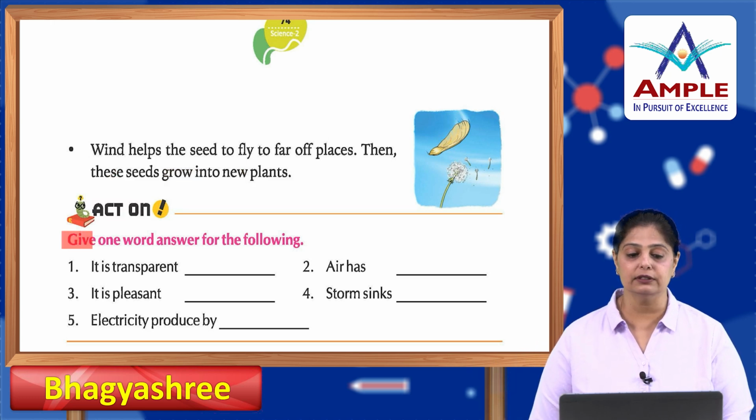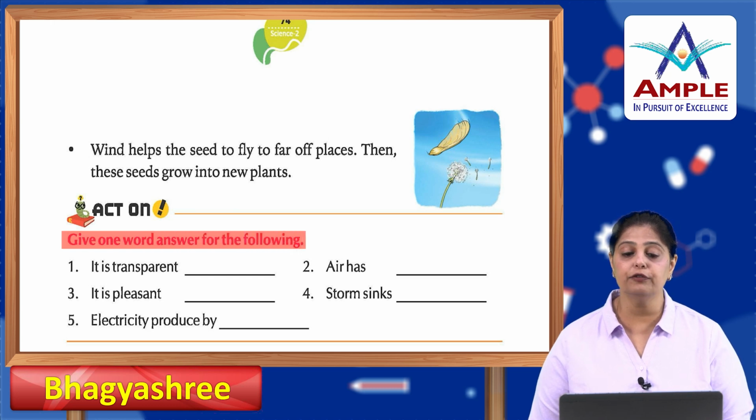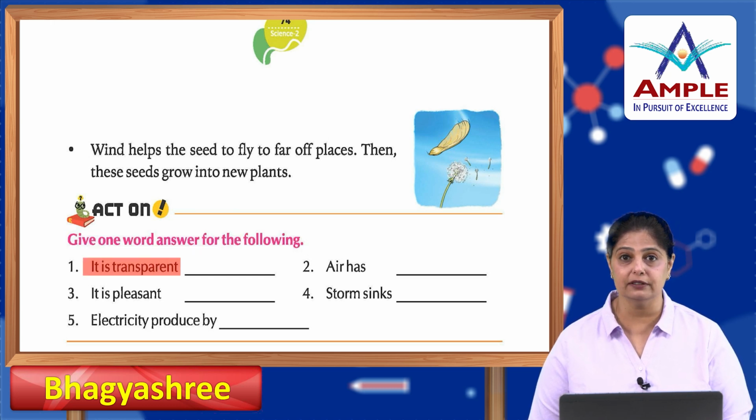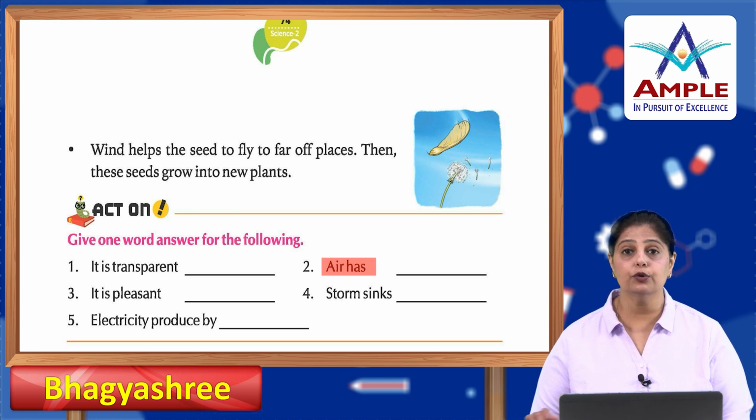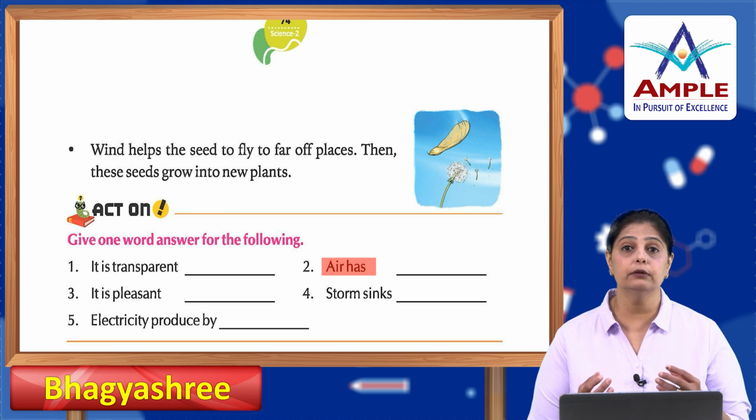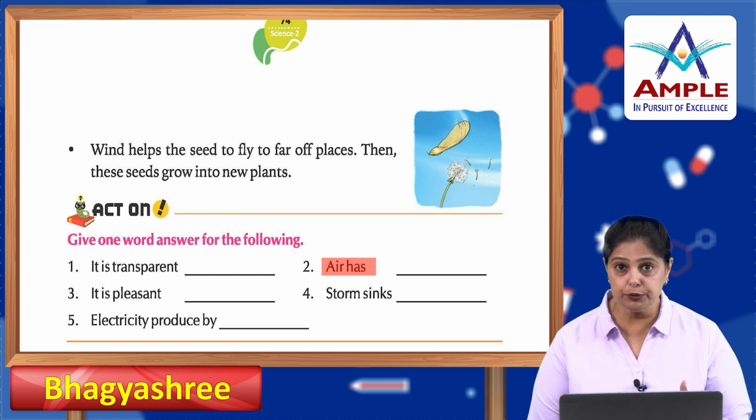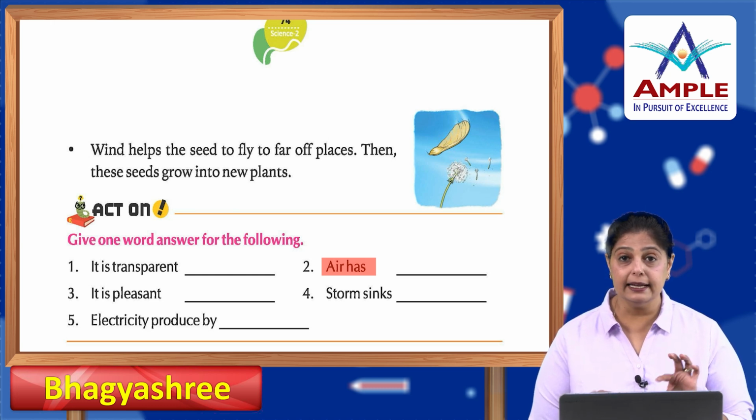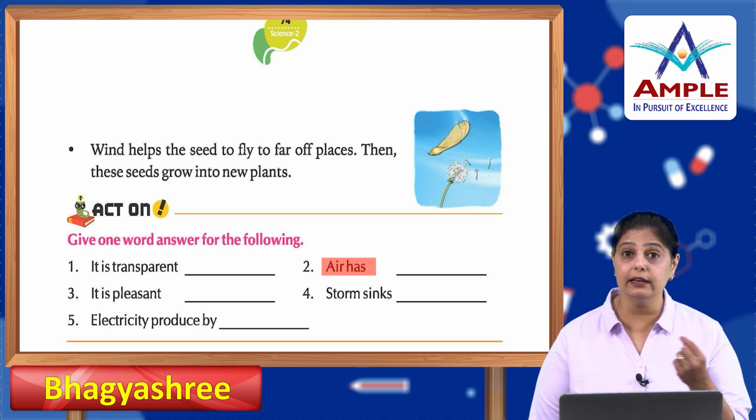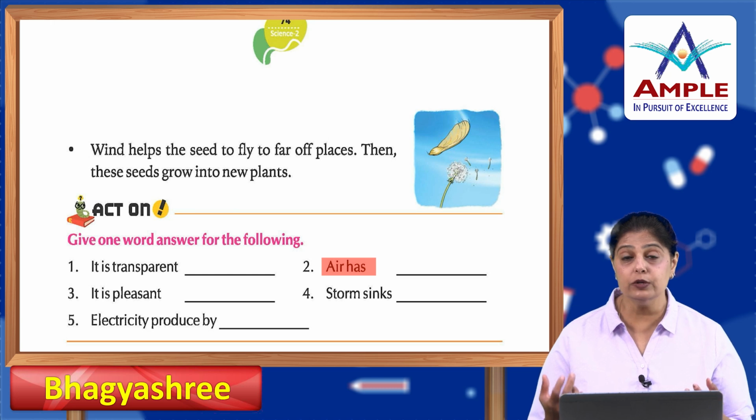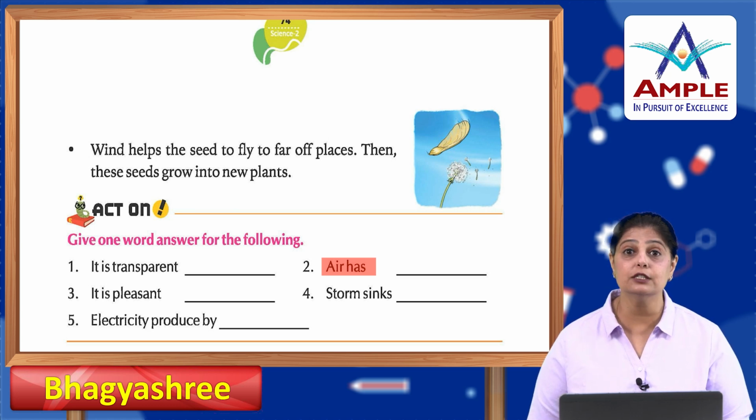Now, activity. Give one word answer for the following. What is transparent? Air. Air has weight. For that, you can take a balloon, blow air into it and tie a knot. Then take a wooden stick, tie that balloon on one end, and then tie an empty balloon on the other end. You will see that the weight of the balloon which is blown with air is more than the one which does not have air in it. So, air has weight.